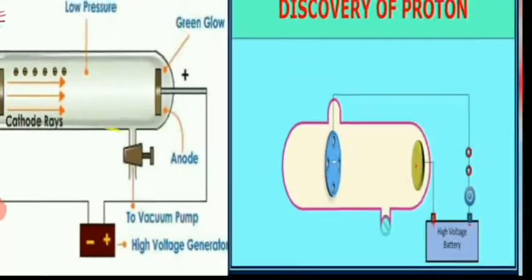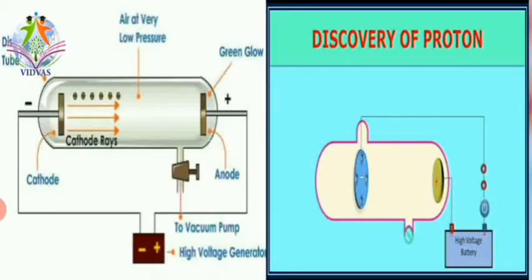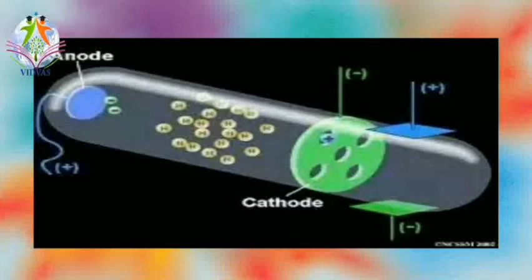So I am going to explain them both. Look at the picture on the screen. So what is going to happen here? On the screen you are able to see some H particles, that is hydrogen particles. These hydrogen particles are emitted from the anode, but the anode is not producing hydrogen particles, it is just charging those particles.